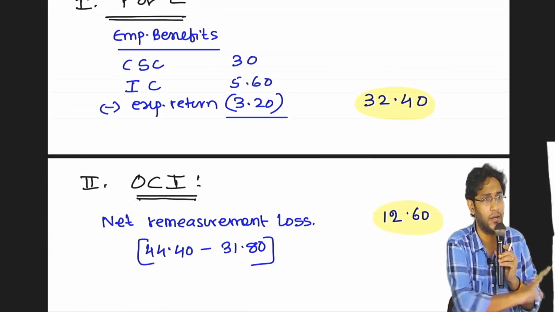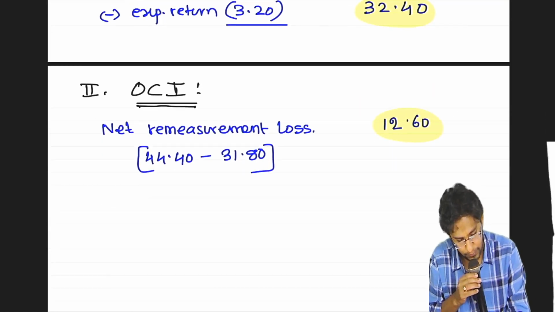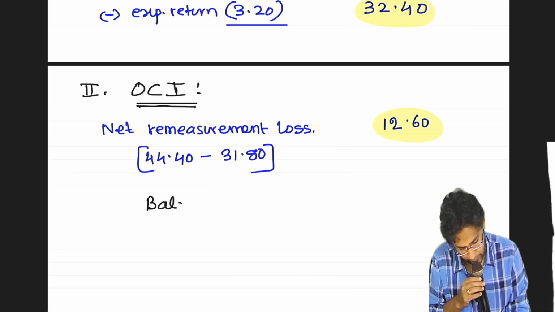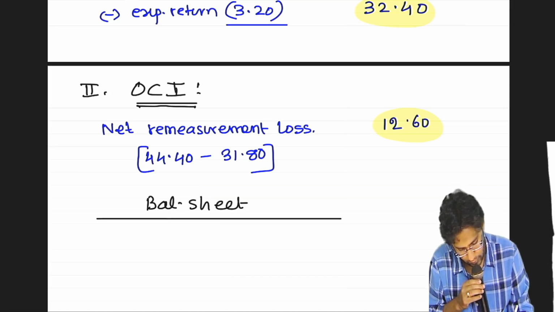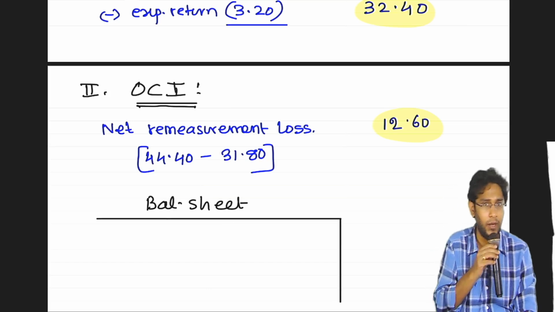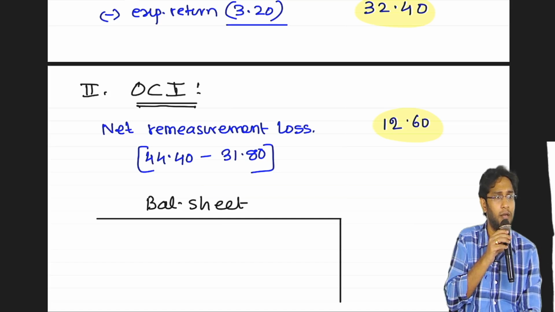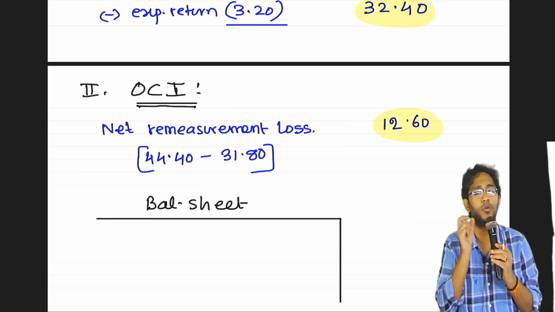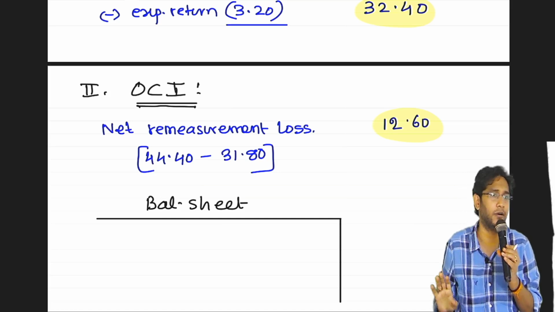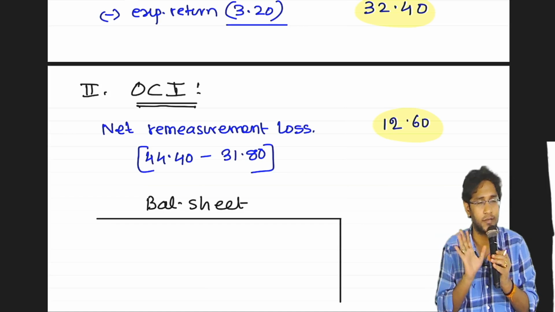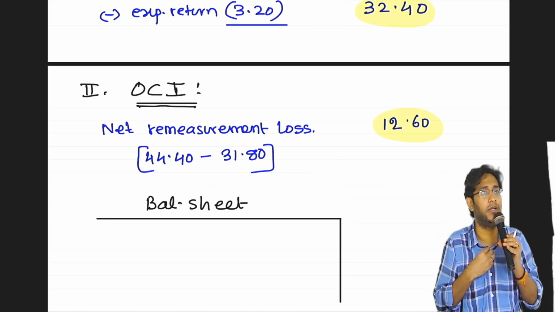So here it's clear. Coming on to the balance sheet side. You have a liability and you have an asset, correct? Both should not be shown separately. You have to compulsorily net it off. There is no option. Remember, in Ind AS 1, what did it say?